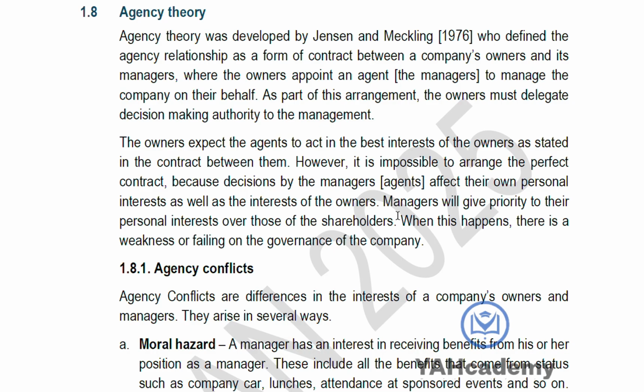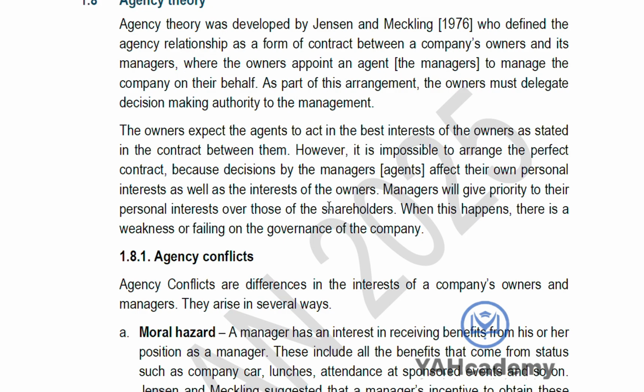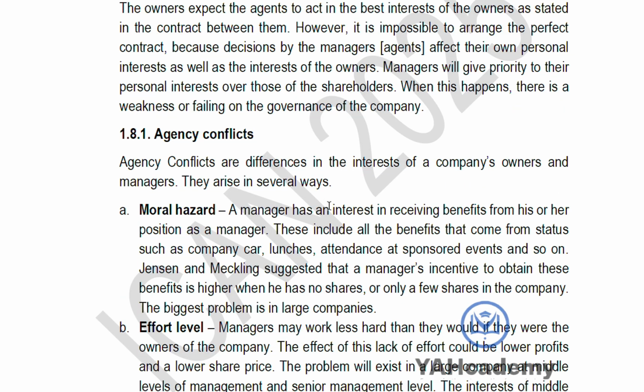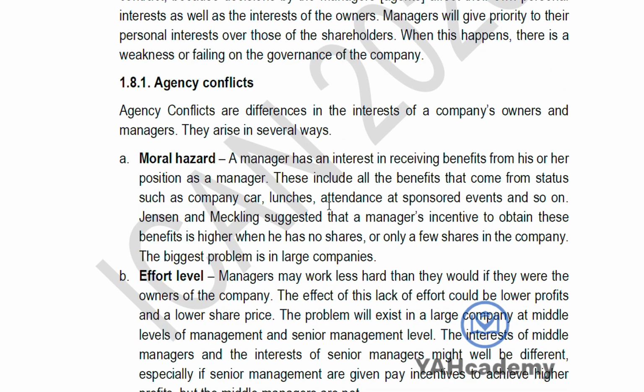So agency theory was developed by Jensen and Meckling in 1976, who defined agency relationship as a form of contract between a company's owner and its manager, where the owners appoint the agents to manage the company on their behalf. As part of this arrangement, the owners must delegate decision-making authority to the management. So the managers are expected to act in the best interest of the owner. However, it is impossible to arrange the perfect contract because decisions by managers affect their own personal interests as well as the interests of the owners. So you have to ensure that you manage agency conflict.